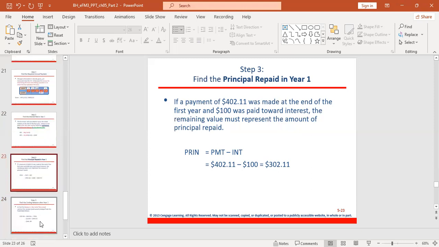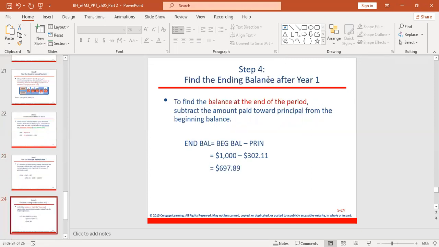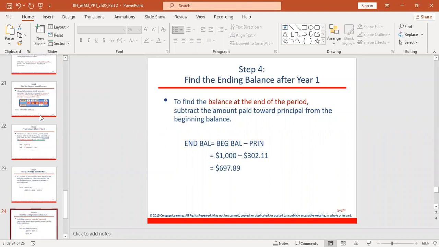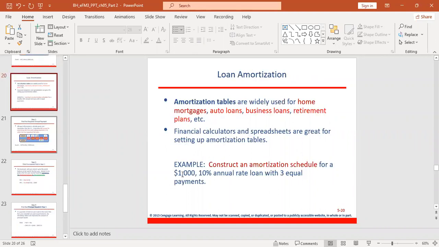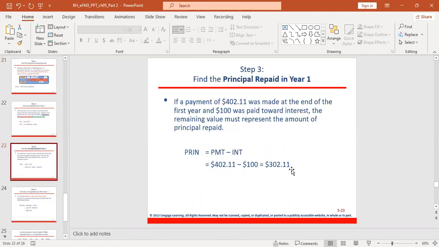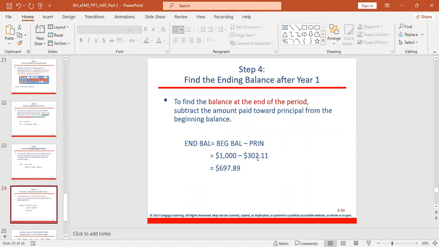The last step, you need to find the ending balance. The ending balance after year one. The ending balance after year one will equal the beginning balance minus principal. So what's your beginning balance? The beginning balance is 1,000. You can see from the question, the beginning balance is 1,000 minus the principal payment. The principal payment is 302.11. So can you see 1,000 minus the principal payment? This is your ending balance.